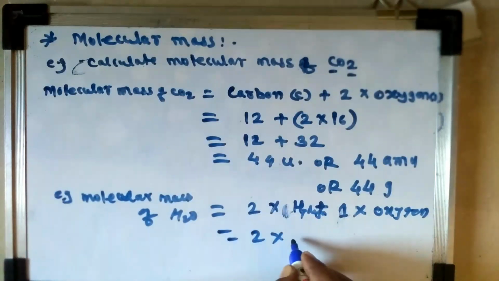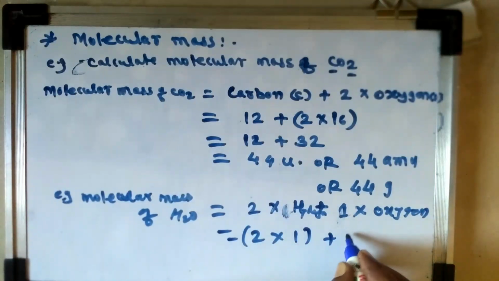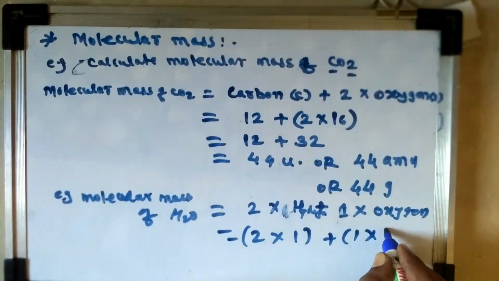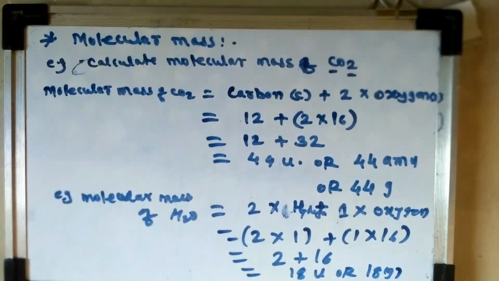Therefore, 2 into the average atomic mass of hydrogen, which is 1, plus 1 into 16, that is 2 plus 16, equal to 18 gram. In this way, we can calculate the molecular mass of any molecule if we know how many elements are present in the molecular formula.